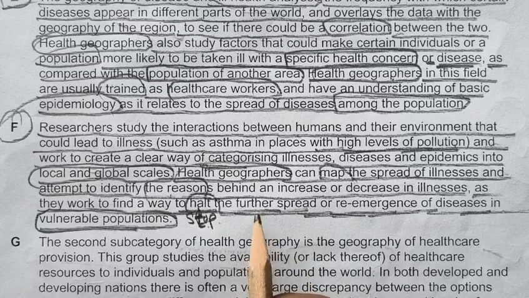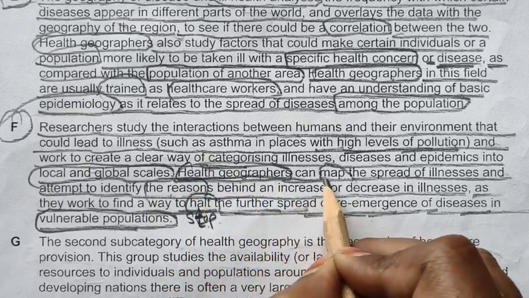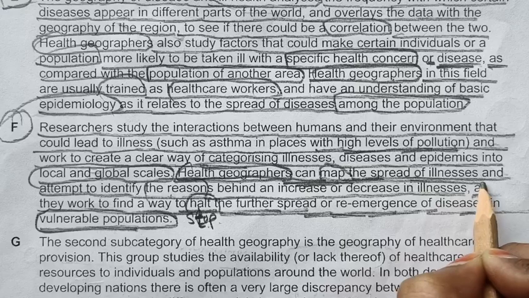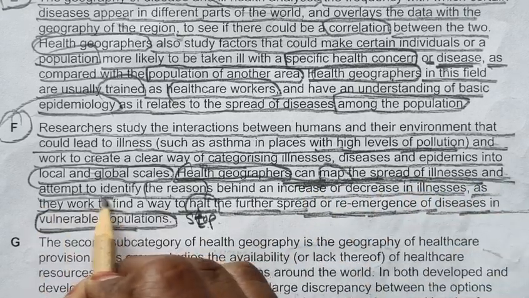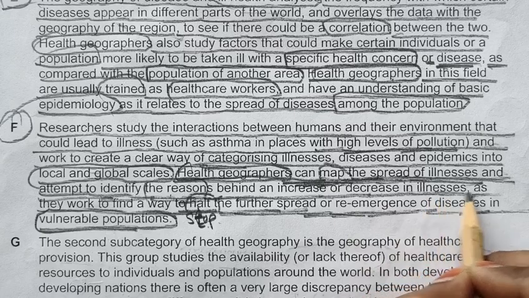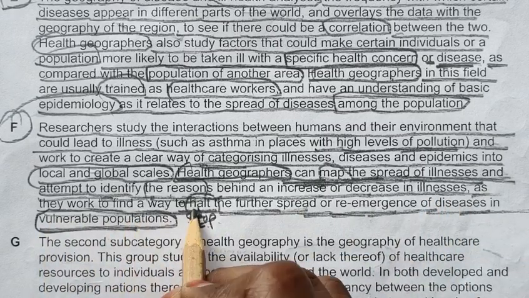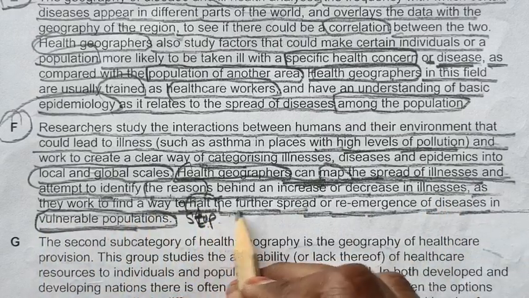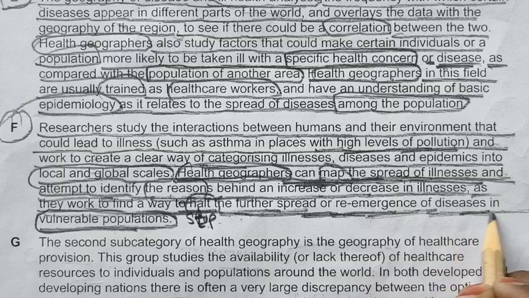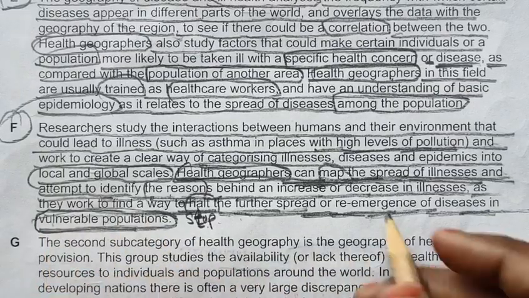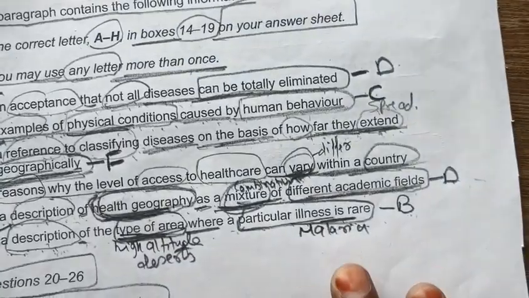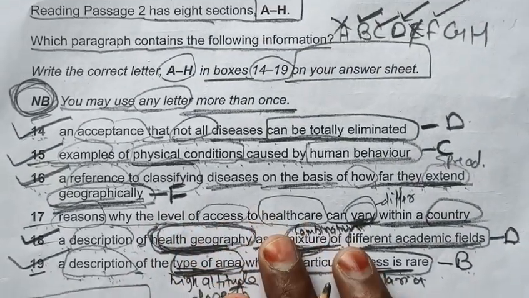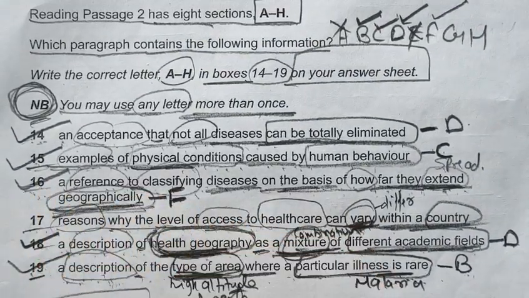So we are getting our answer from here. Health geographers can map the spread of illness. Can map means can record the spread of illness and attempt to identify the reason behind an increase or decrease in the illness as they work to find the way to stop the further spread or reemergence of the disease in vulnerable population. So we are getting our answer from here. I hope you have understood this, and that's why we have written F in front of 16.